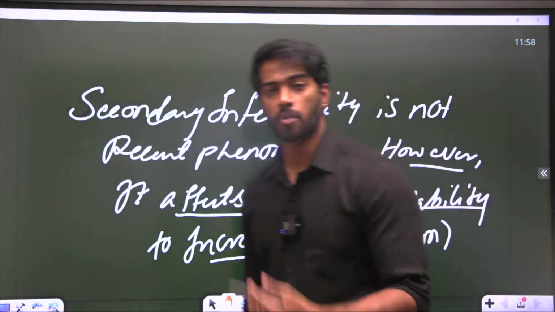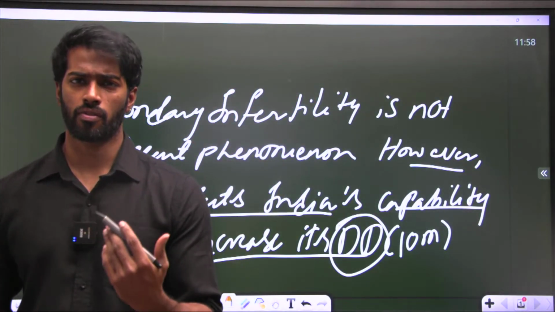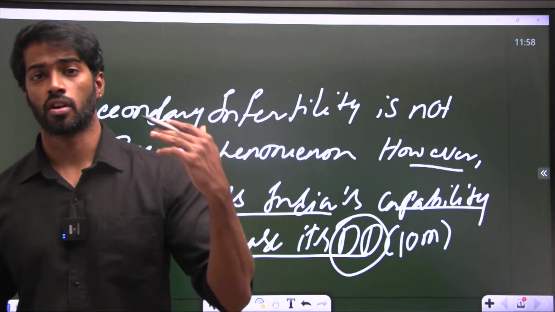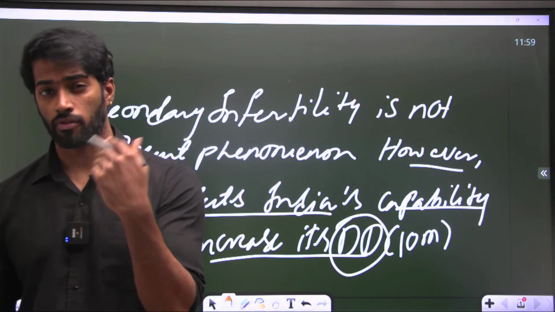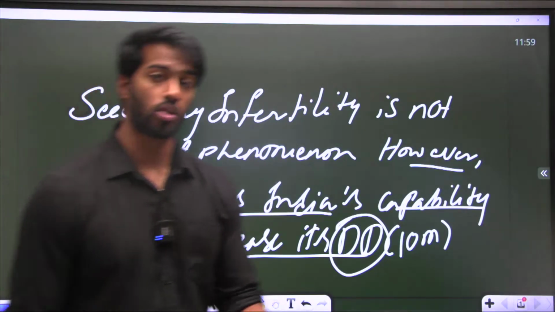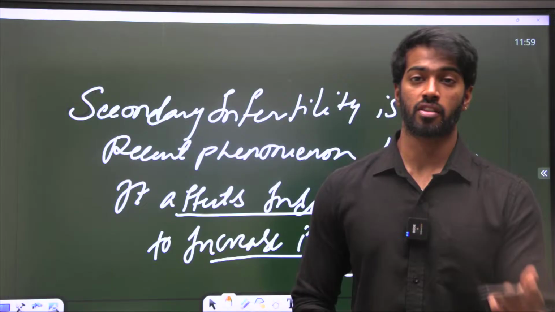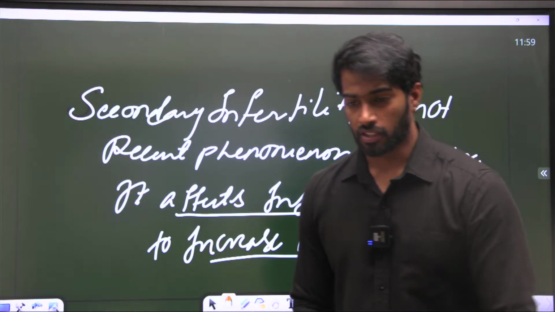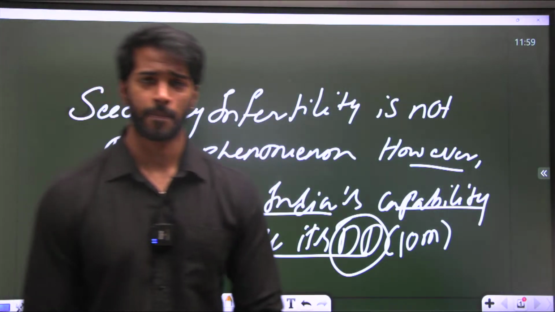This is what you would write in that particular answer, and you would conclude about how the demographic dividend is not only about external factors such as money, finances, education, health, hospitals, but it's also about the internal health of the people. Unless the internal health is proper, it is very hard for India to maintain a demographic dividend. These are the things that you would write, and let me know how you would write this answer, right?